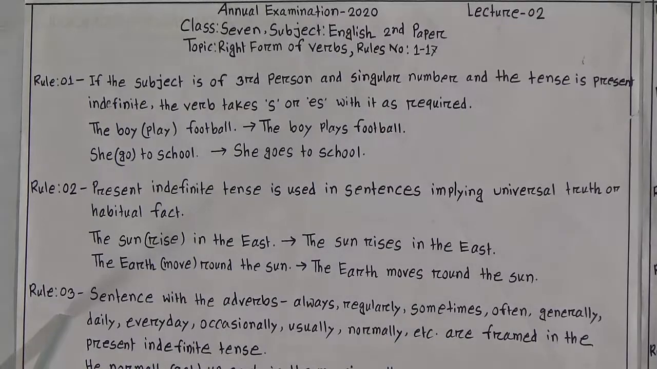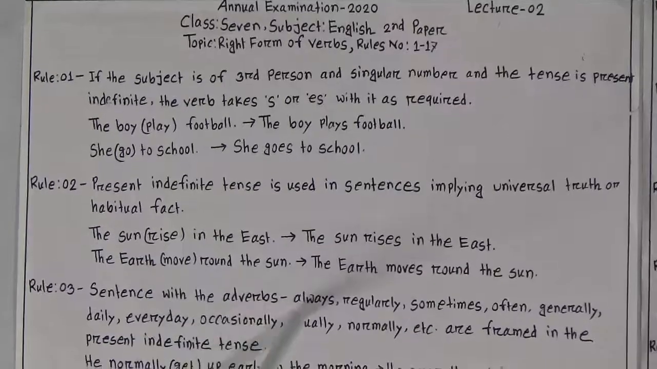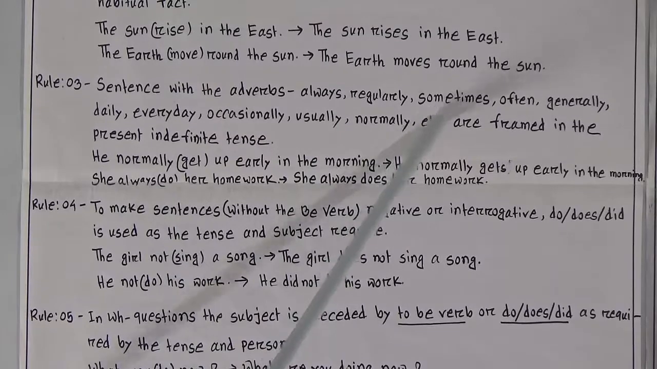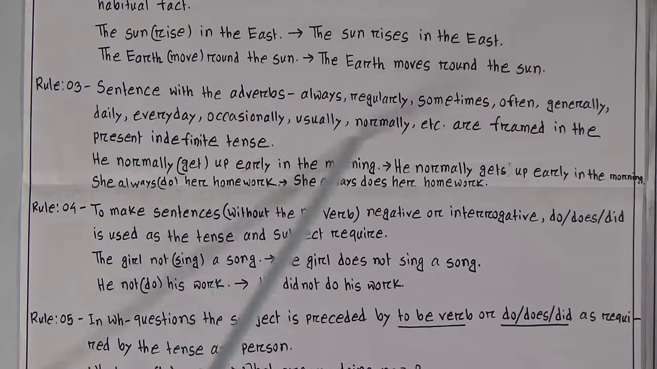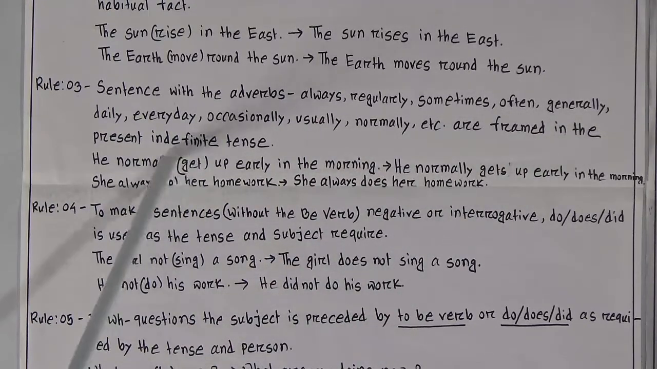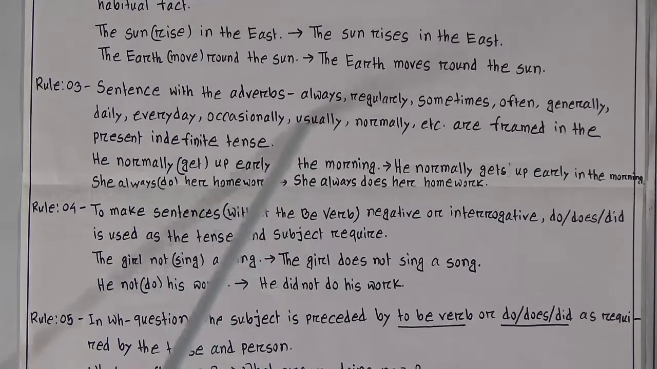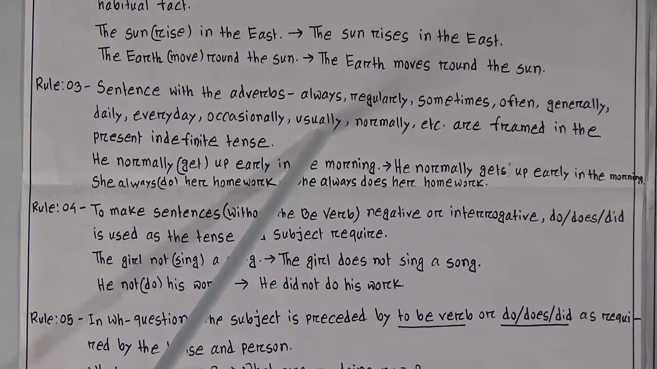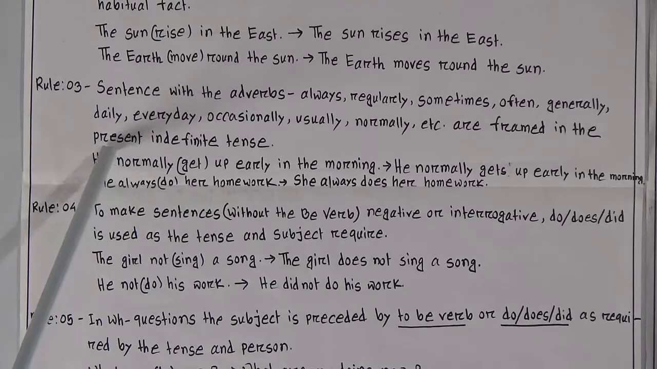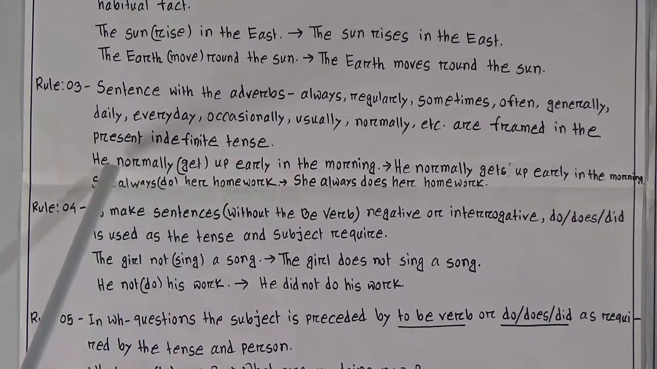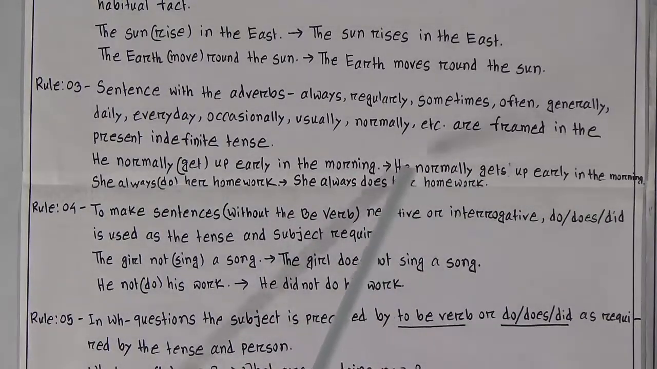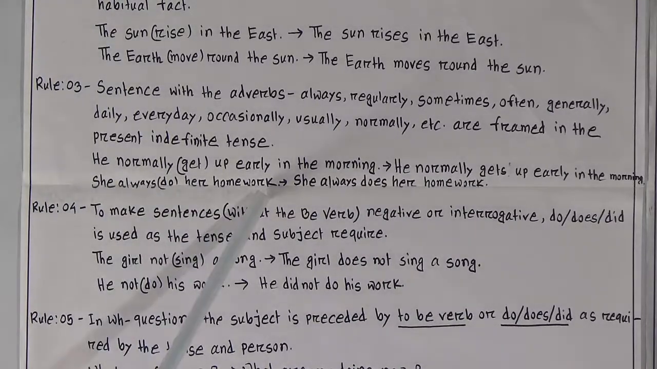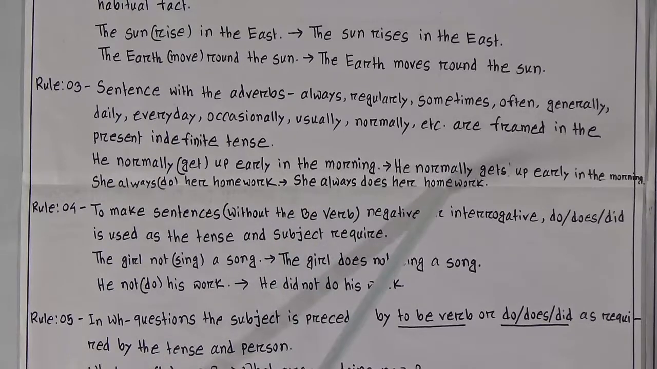Rule number 3. Sentences with the adverbs always, regularly, sometimes, often, generally, daily, every day, occasionally, usually, normally, etc. are framed in the present indefinite tense. So if these adverbs are used in a sentence, this sentence will be present indefinite tense. Look at the example. He normally get up early in the morning. It will be gets up. He normally gets up early in the morning. She always do her homework. The correct word will be: she always does her homework.